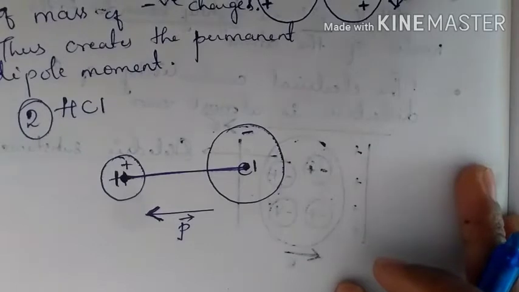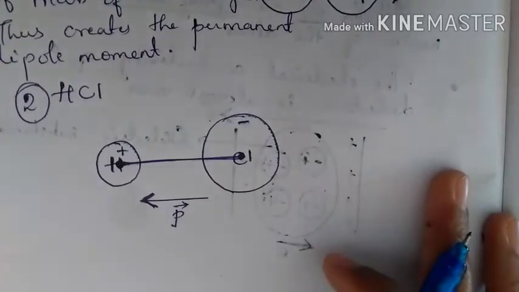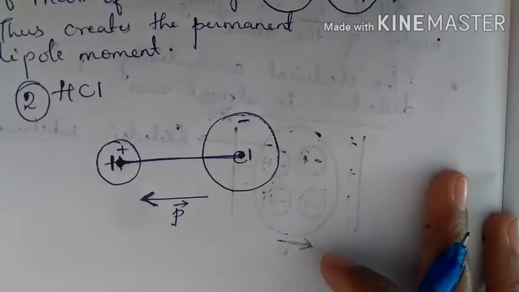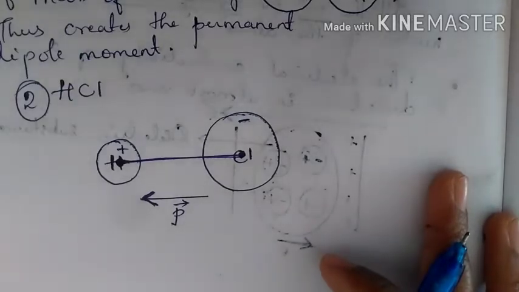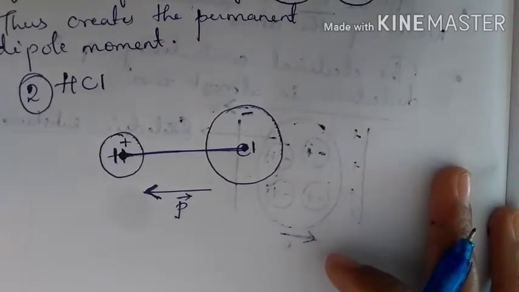Non-polar molecules have the center of mass of positive charge and the center of mass of negative charge coinciding. That kind of molecules are known as non-polar molecules.